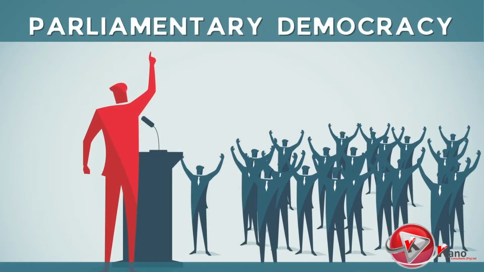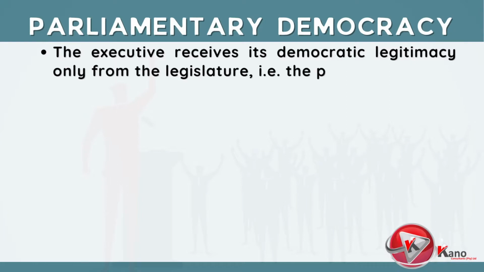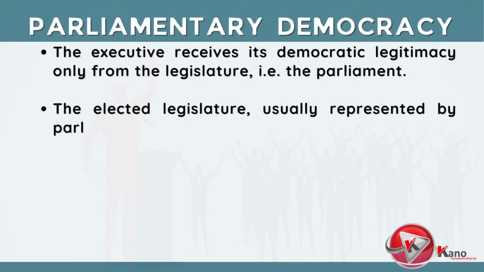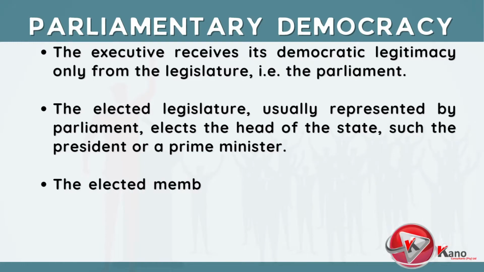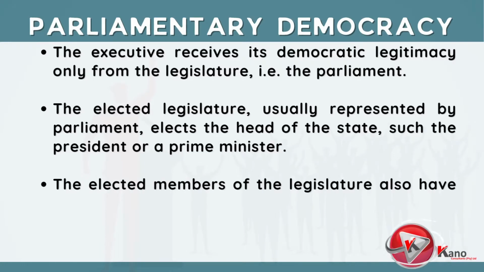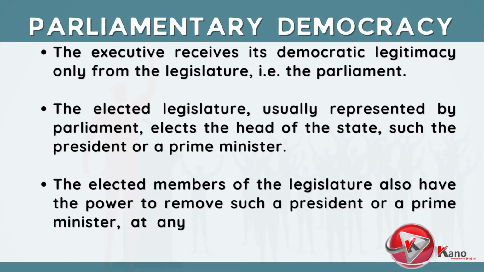A democracy that gives more power to the legislature is called a parliamentary democracy. The executive receives its democratic legitimacy only from the legislature, that is, the parliament. The elected legislature, usually represented by the parliament, elects the head of the state, such as a president or a prime minister. The elected members of the legislature also have the power to remove such a president or a prime minister at any given time, using a vote of no confidence.